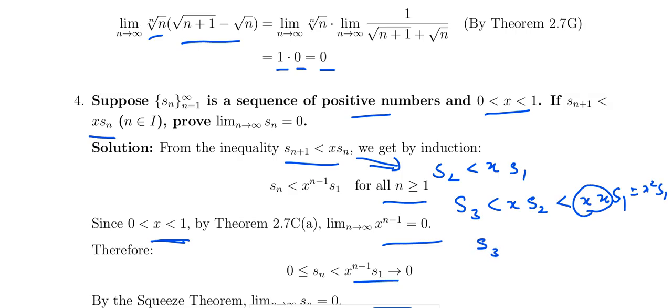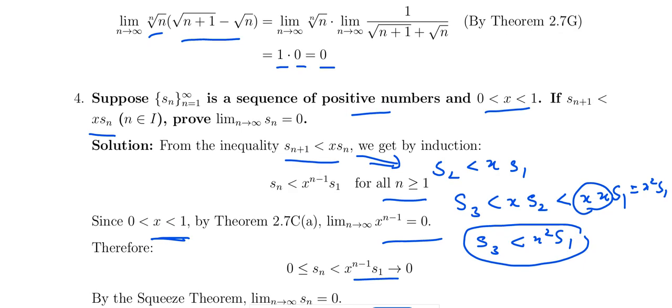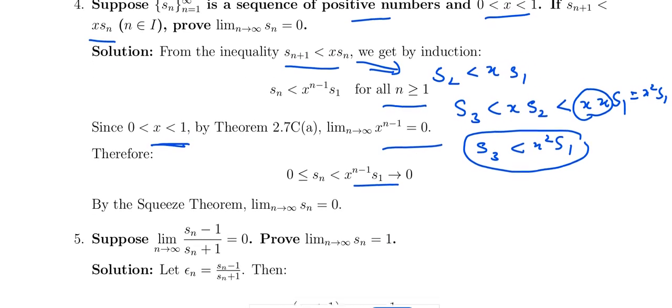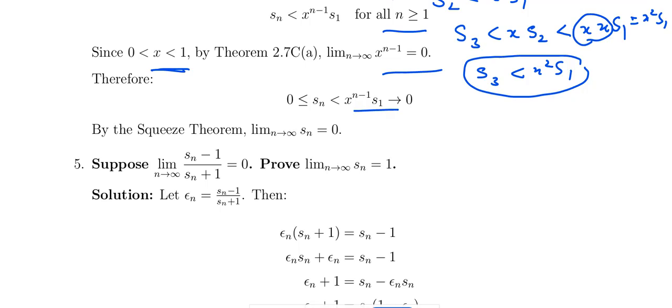So S3 less than x square S1. So this is the idea. Okay. So x power n minus 1 converges to 0 as x lies between 0 and 1. So apply பண்ணீங்கன்னா Sn converges to 0.